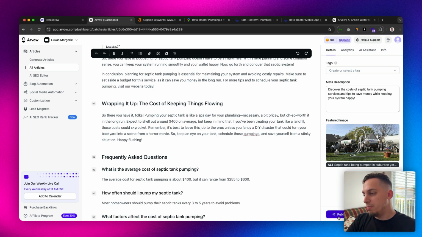Yeah, and once you're done, you can publish this article to your website, whether you have WordPress, Webflow, Shopify, and all these other types of no-code tools as well. You can upload them over there. And yeah, that's pretty much it from my side.